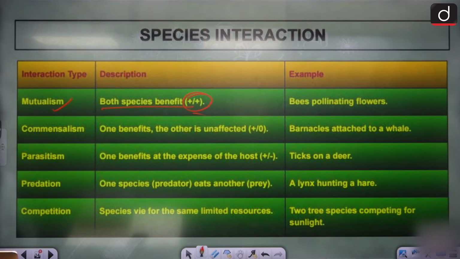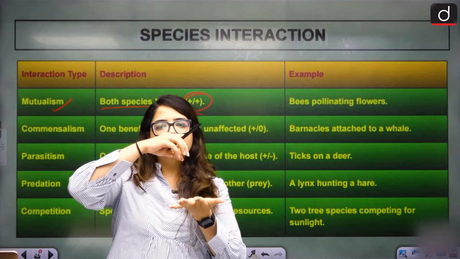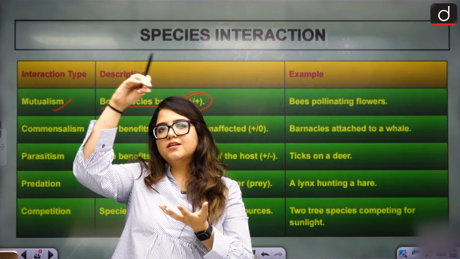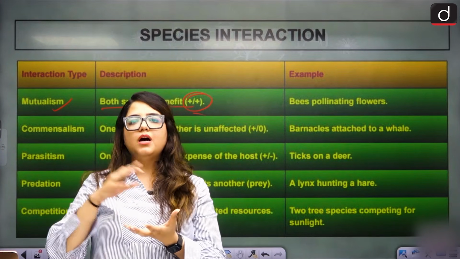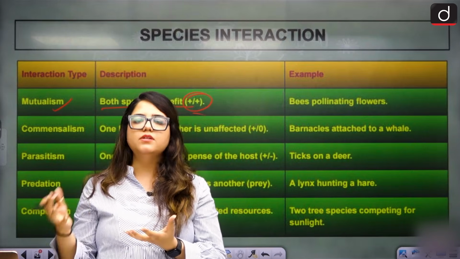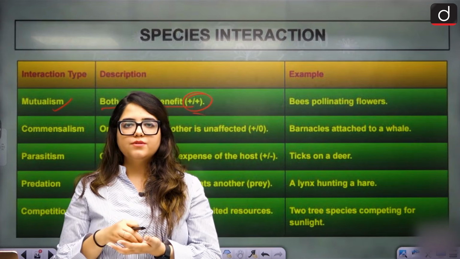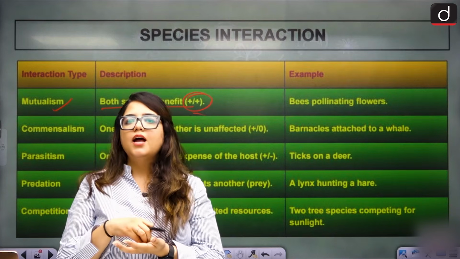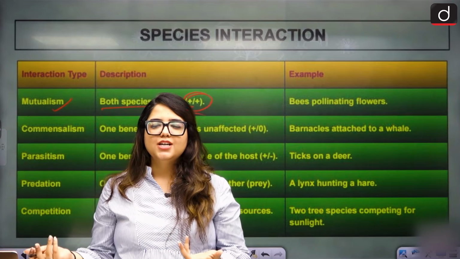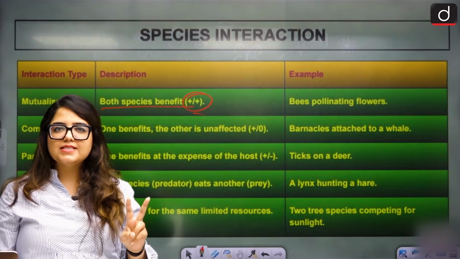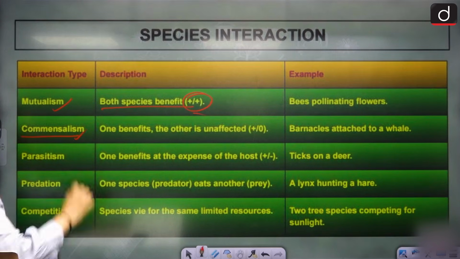bees and pollinating flowers. For flowers, it is necessary that bees take the pollen from one flower and give it to the other flower, the male flower or the female flower. That's how the pollens are transferred. From the male flower to the female flower, pollens are to be transferred. They need bees for that. And bees need flowers to obviously rest and feed. Right? So both are benefiting. Yes, that becomes mutualism.